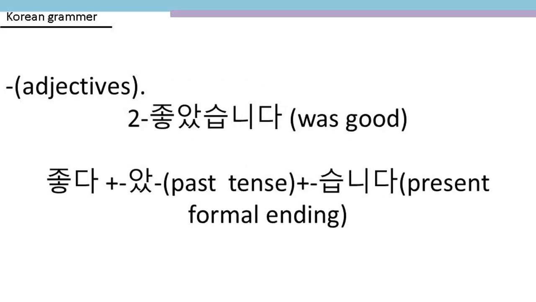It means was good, and it is formed as the following. 좋다 plus past tense 았 plus 습니다, present formal ending.